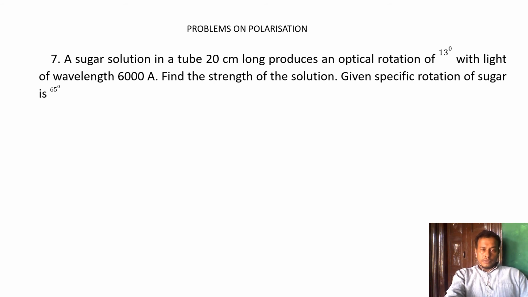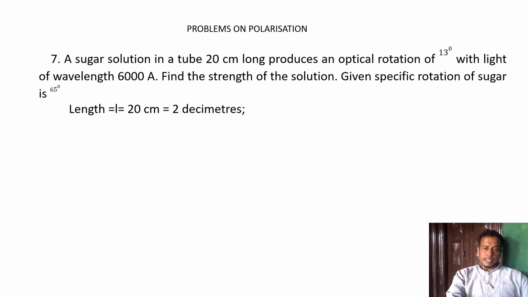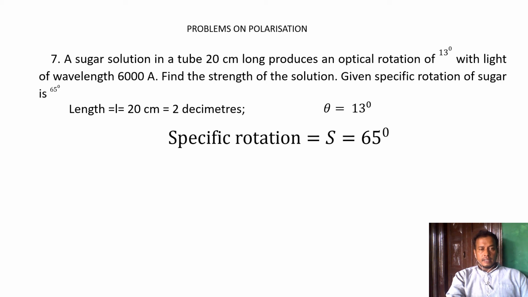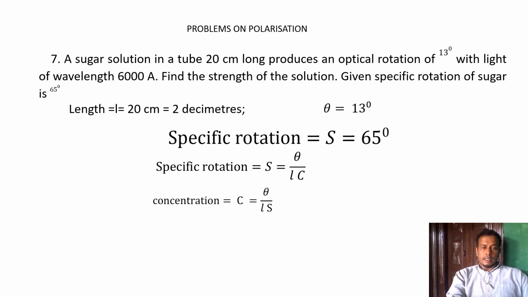A sugar solution in a 20 centimeter long tube produces an optical rotation of 13 degree with light of wavelength 6000 angstrom. Find the strength of the solution, meaning the concentration. The given specific rotation is 65 degree. Length L is 20 centimeter, converted into 2 decimeters, theta is 13 degree, and S is 65 degree. We know the formula S is equal to theta by LC, so C is equal to theta by SL.